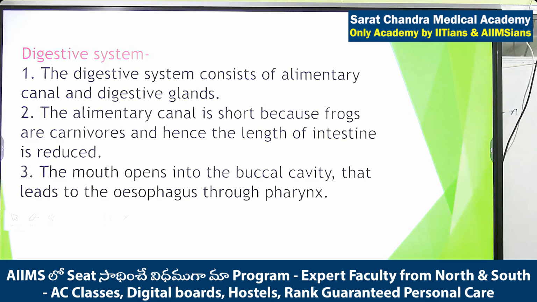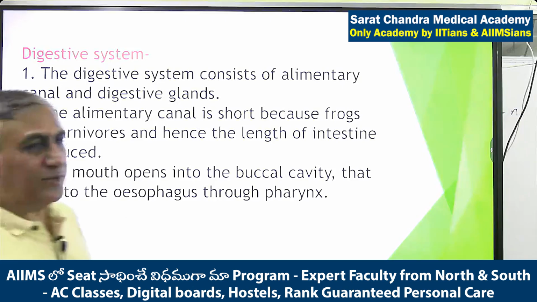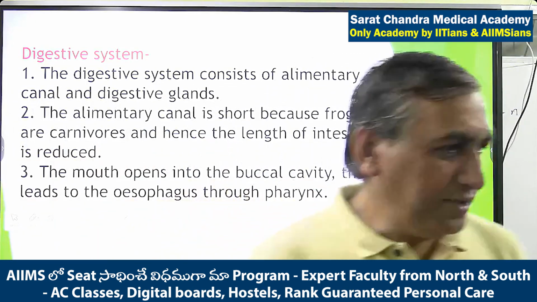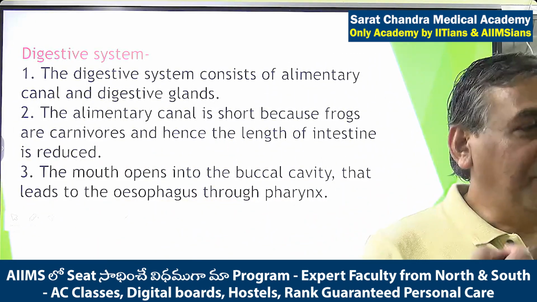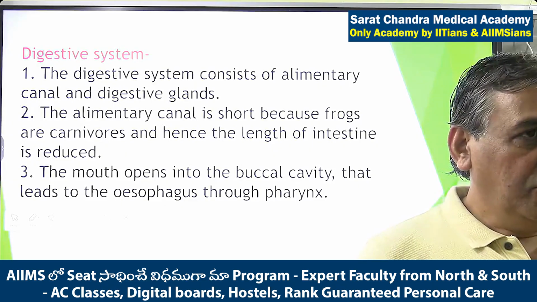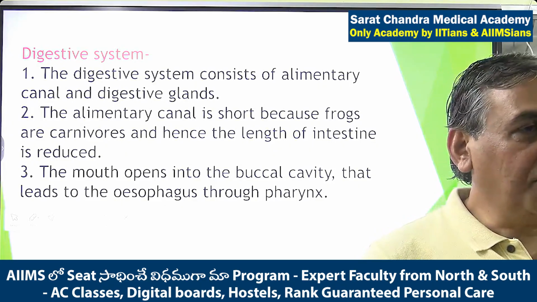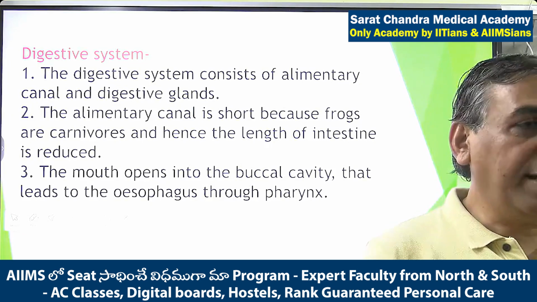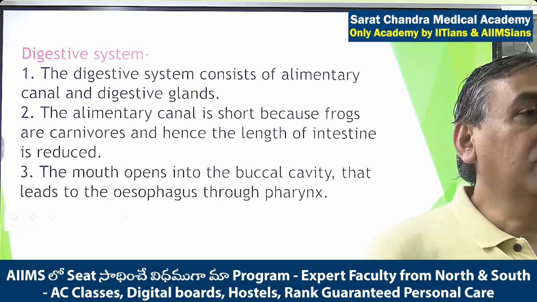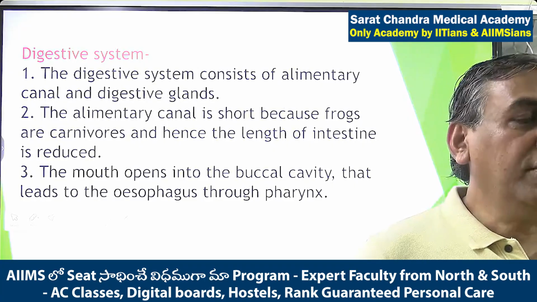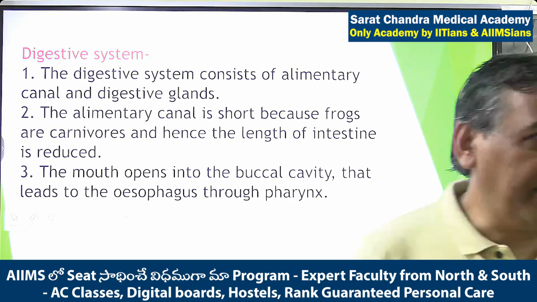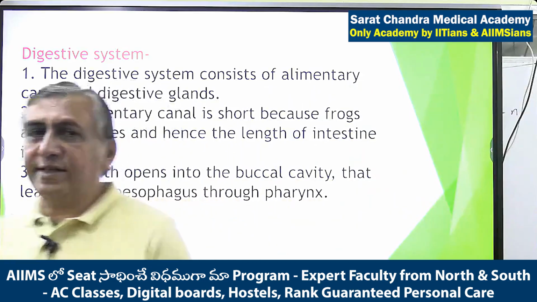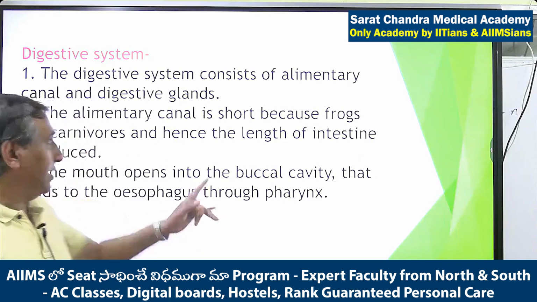What is the length of intestine in frog? Shorter. Why is the length of intestine shorter in frog? Because they are carnivores. So what is the relation between carnivore and the length of intestine? Like we are herbivores, or omnivores we can say, so many types of enzymes are required for the digestion of carbohydrate, protein, fat. But those who are only carnivores, mainly the enzymes related to protein digestion are present. So it requires less time, less enzyme. That is why the alimentary canal is short.